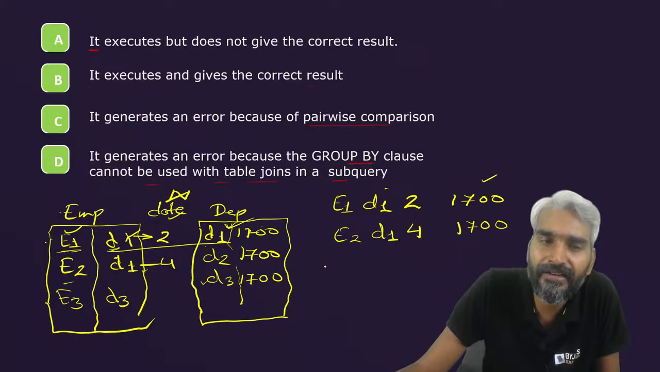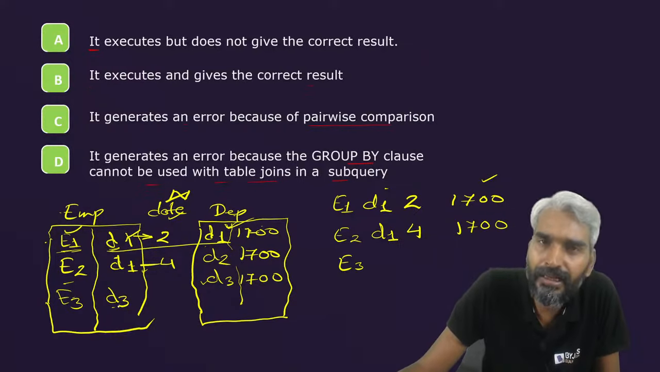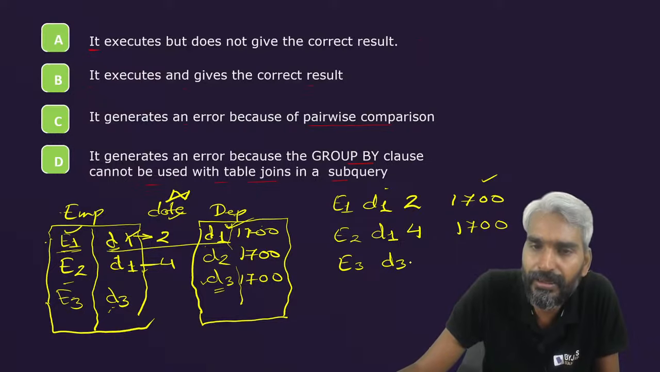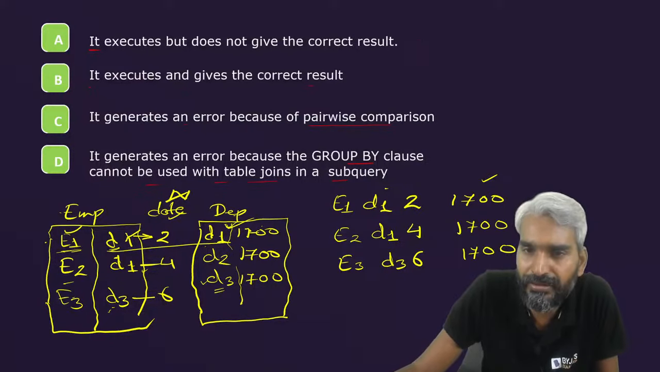location ID 1700. Now, for E3, the department is D3, therefore it will be combined with department number D3. So, E3, D3, let's say its hiring date is 6. Let's assume its hiring date is 6, and let's assume the location ID is 1700.